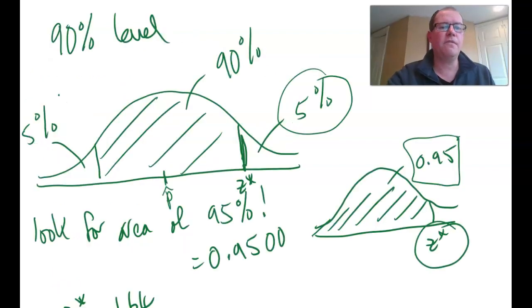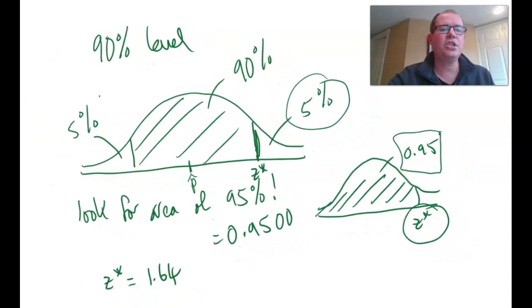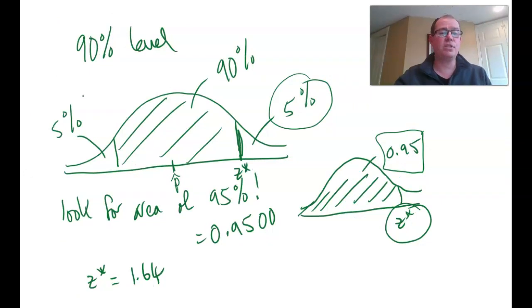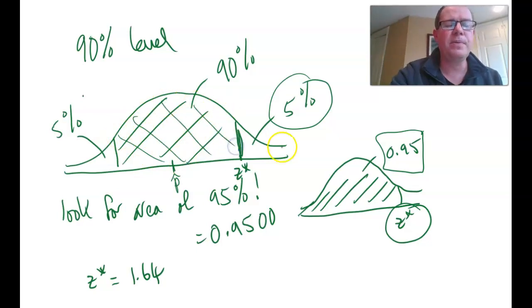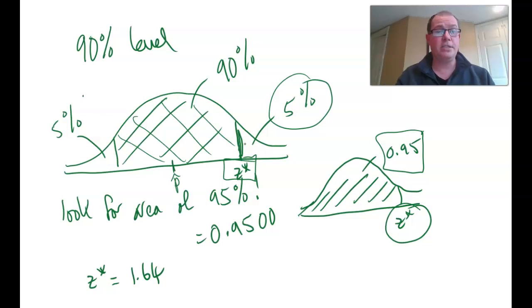Now, when we look at confidence intervals, we actually need to find out the critical Z-star values. And this is working backwards. So basically, here's my 90% confidence interval where the area is 90% in this shaded region here, which means we've got 5% at the upper end and 5% at the lower end, not shaded. So to find this Z-star value, which is called a critical value, we need our Z-score tables.